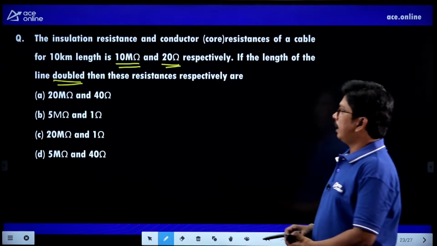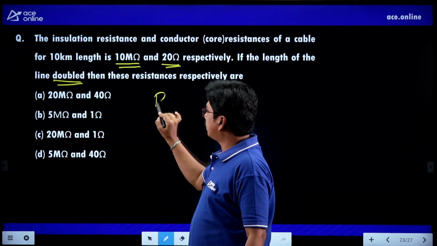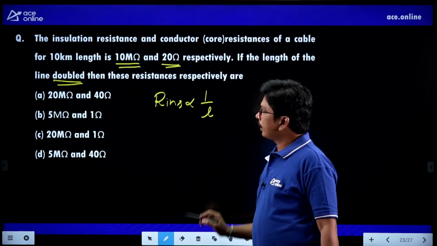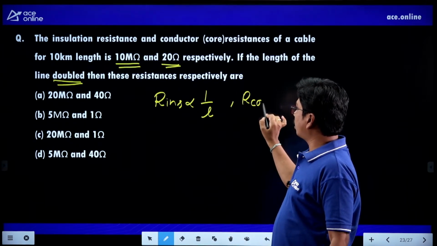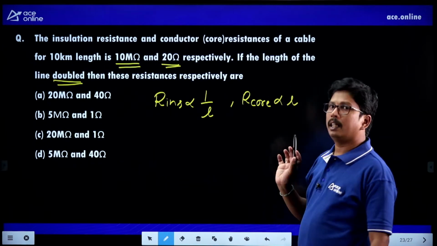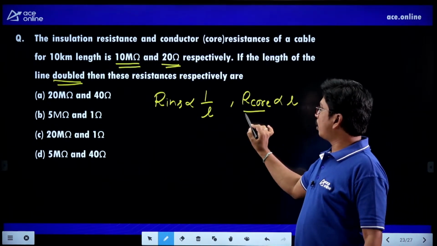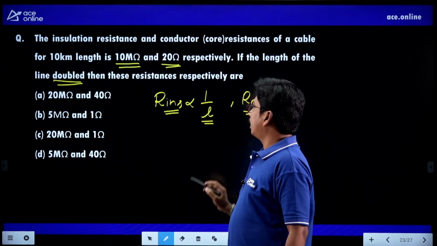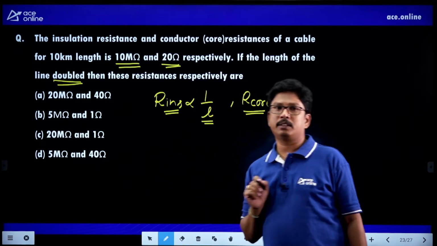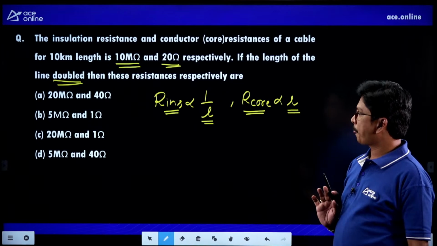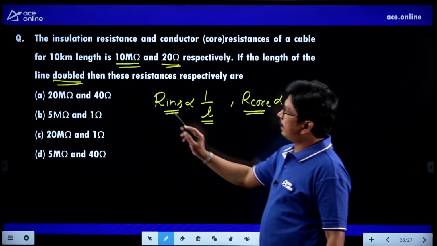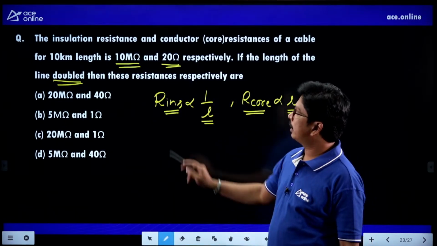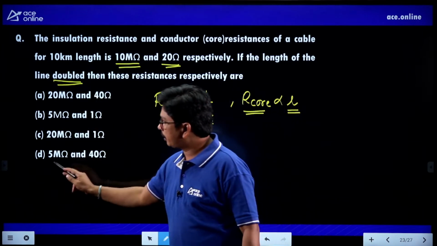We know the insulation resistance is always inversely proportional to the length, whereas the conductor or core resistance is directly proportional to the length. So the resistance of the core always increases with the length, and whenever length is increasing, the resistance of insulation will be reducing. Clear, right? Therefore, whenever line length is doubled, insulation resistance will become half, so 10 will become 5.